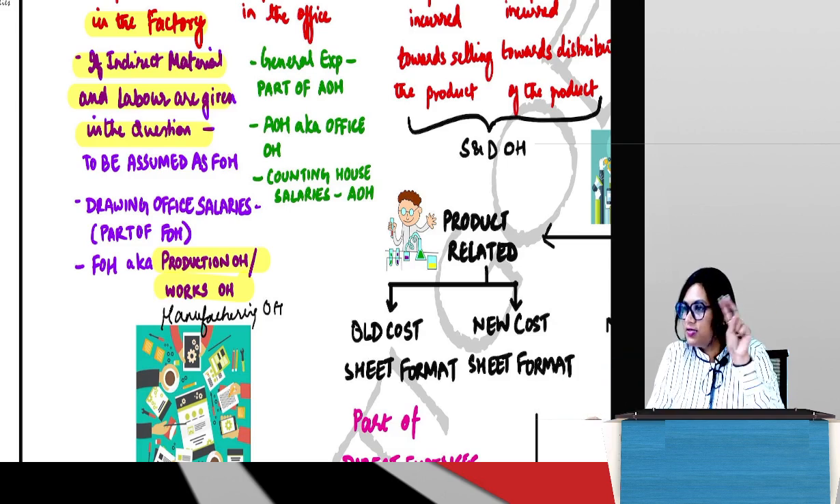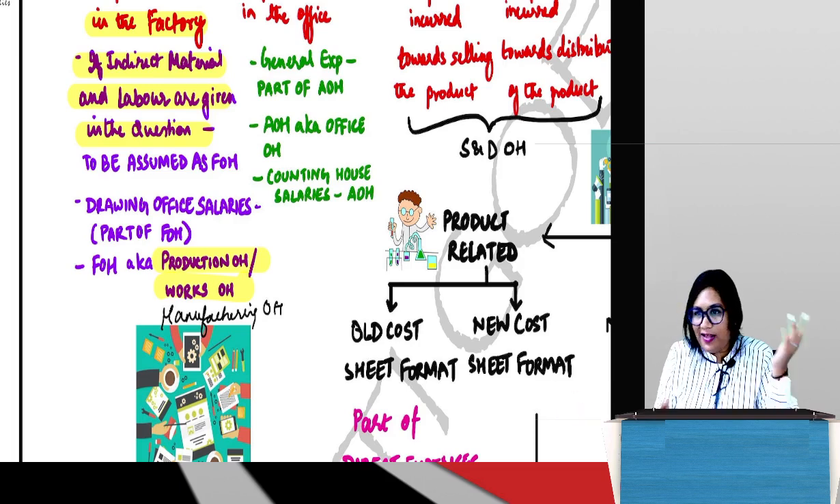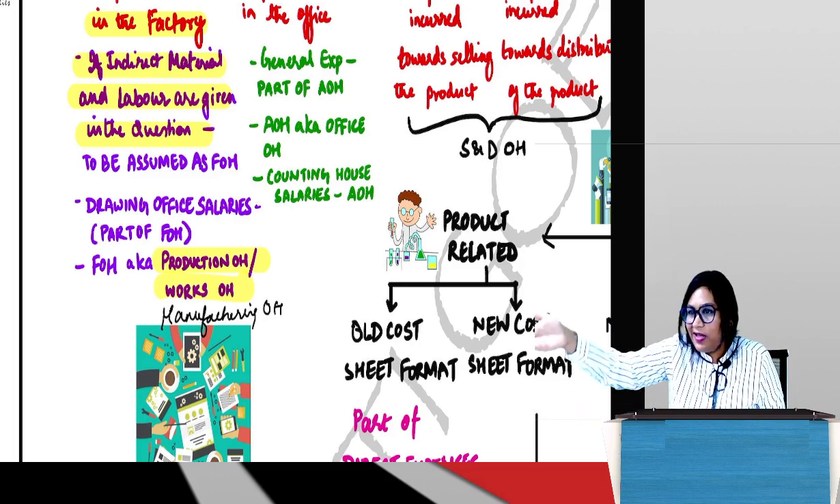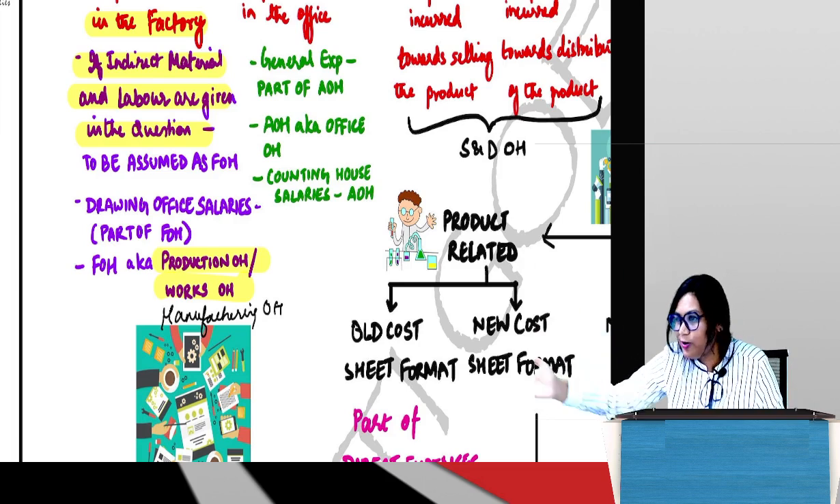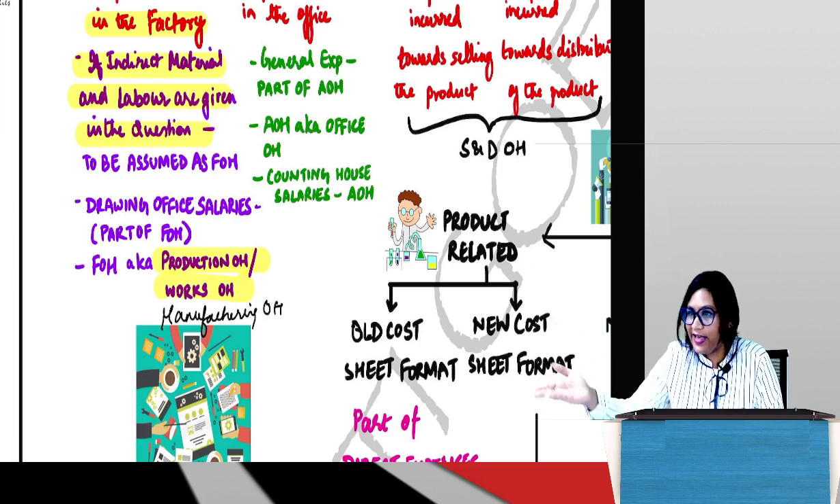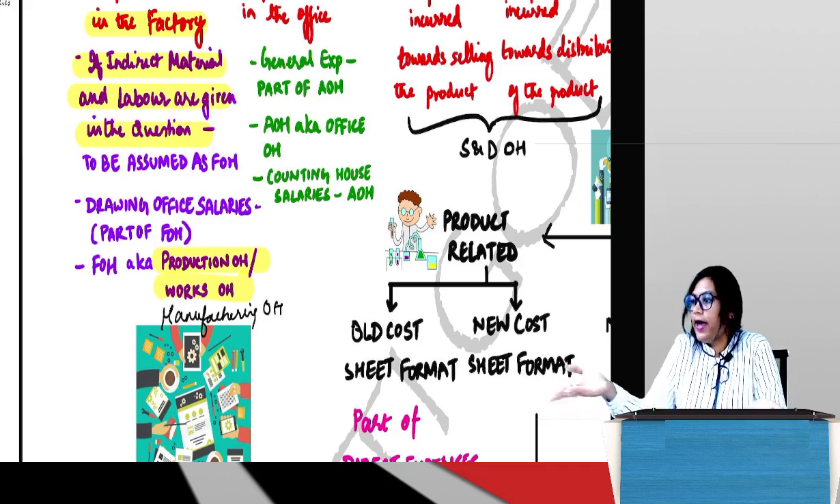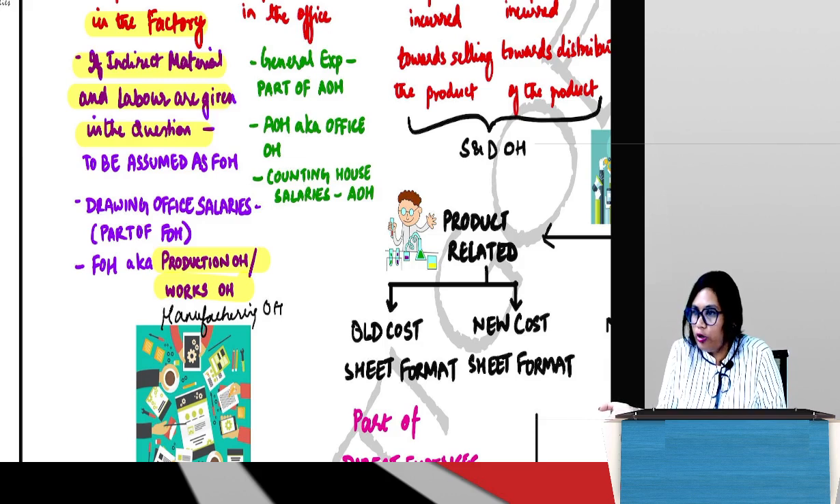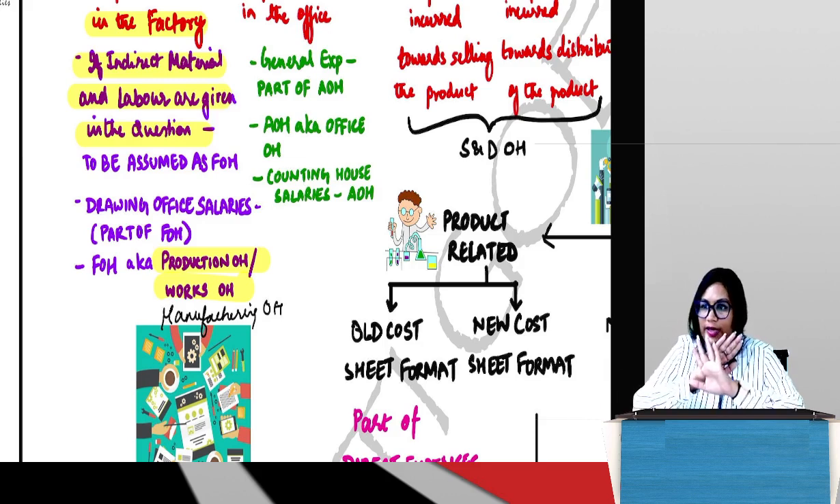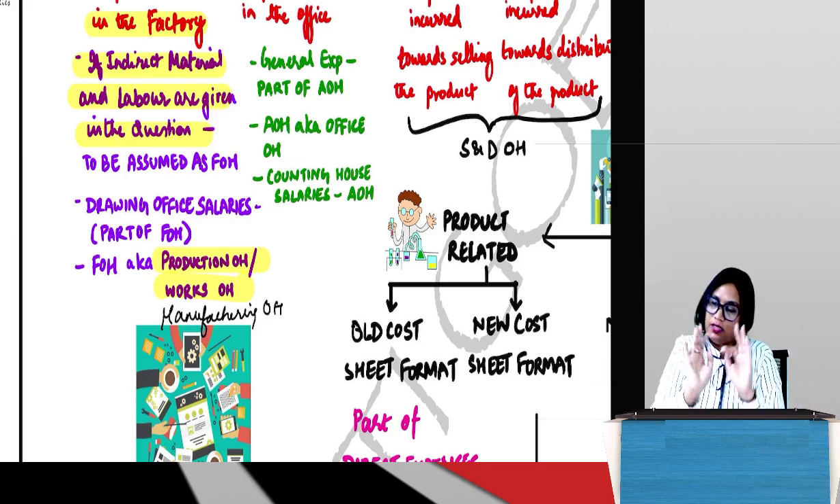Is it in factory? Is it in office? See, laborers will be there in factory also. Laborers will be there in office also. Laborers will be there in the selling and distribution department also, who will sell your product, all your sales guys and all. What are you going to do? If they have just simply told indirect labor is so much, where are you going to put it? So if they have not mentioned anything, you assume it is factory.